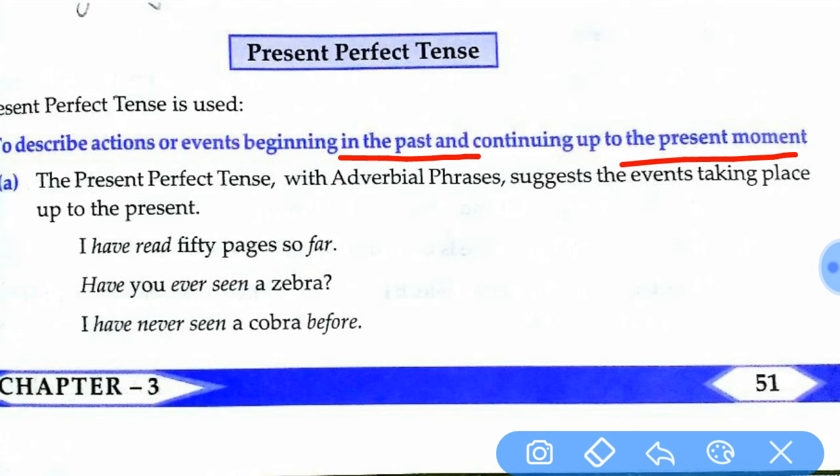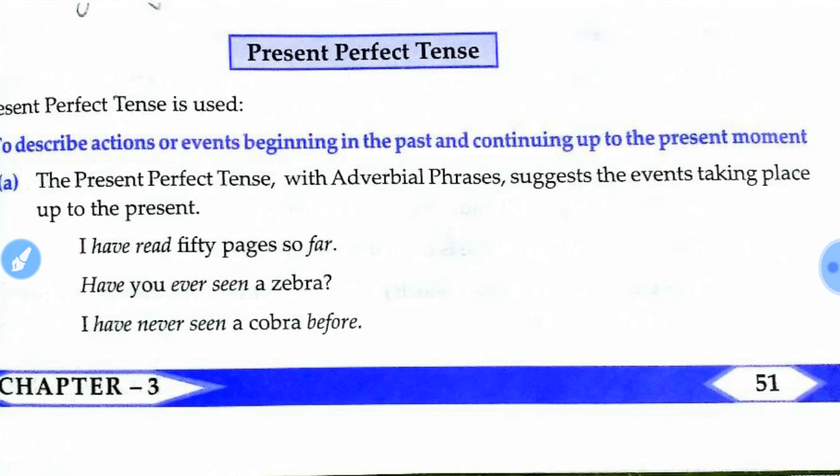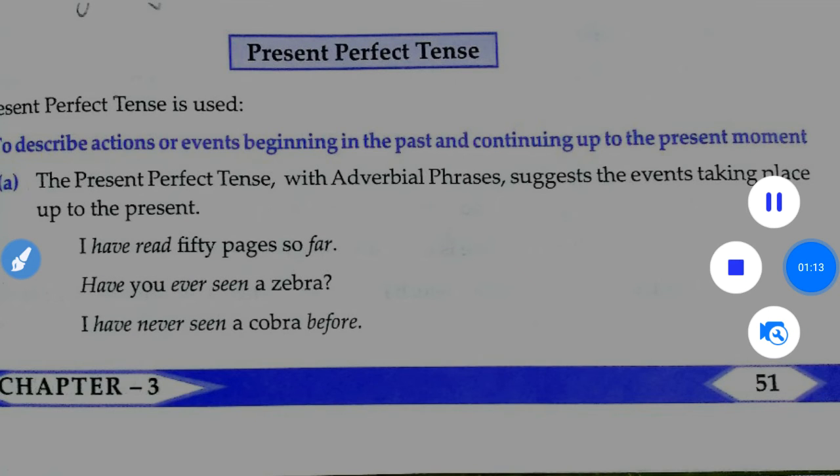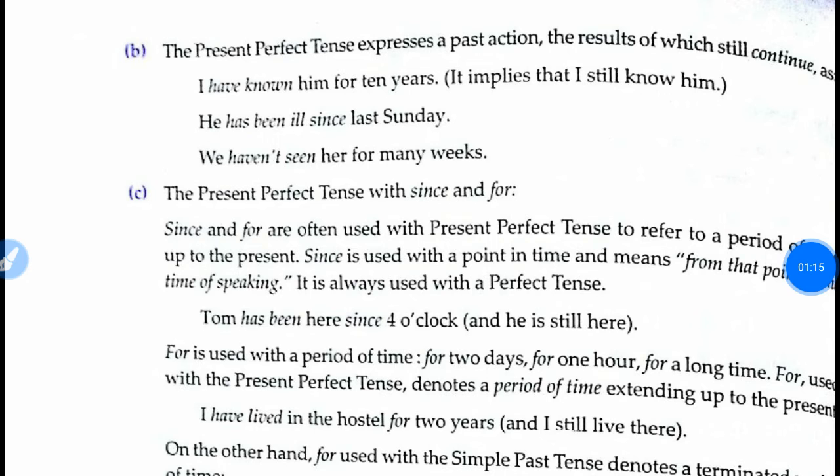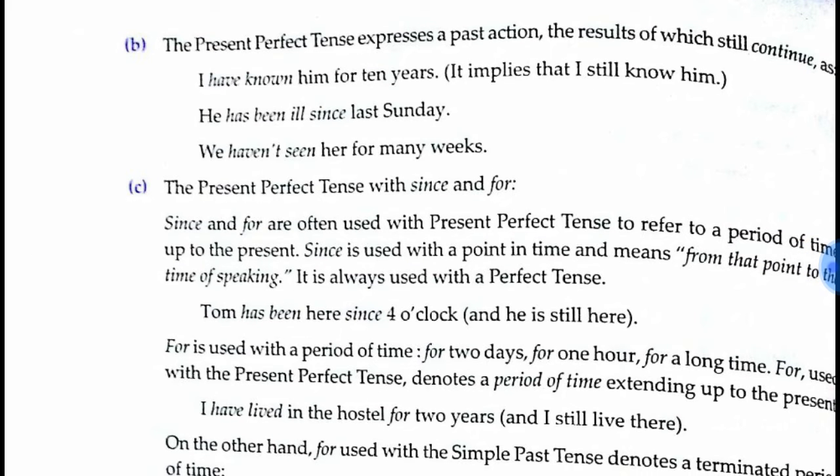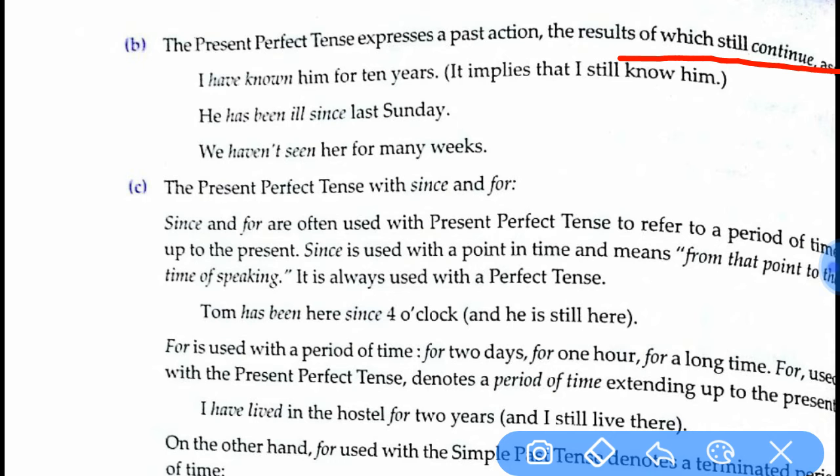So we have an example here. I have read 50 pages so far. So to say that 50 pages are already over and there is still more to continue. So we have got another form, that is the present perfect tense as a past action whose result still continues. So an action that happened in the past and the result of it continues even now. For example, I have known him for 10 years. Say from 10 years ago I know him and still I know him. That means the result of it still continues.